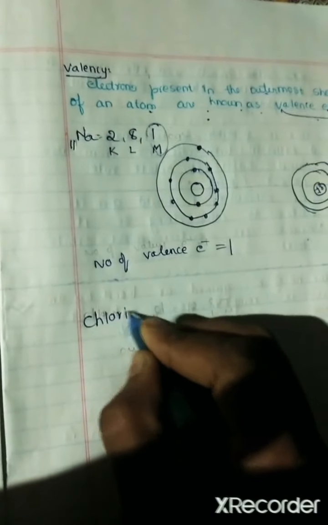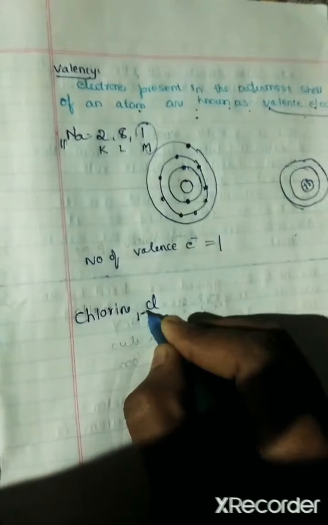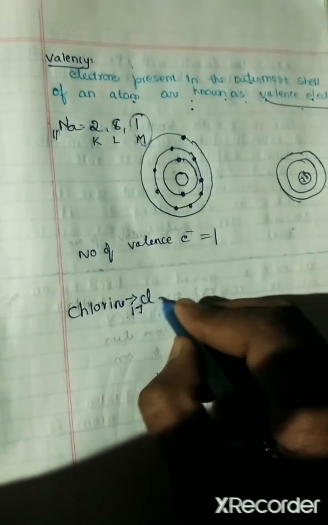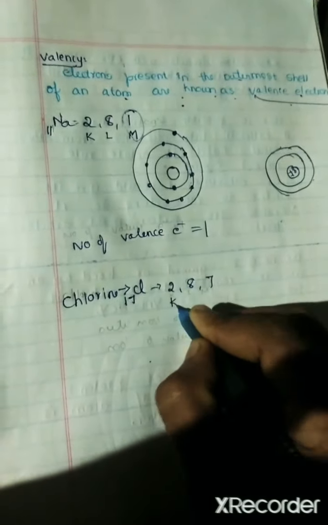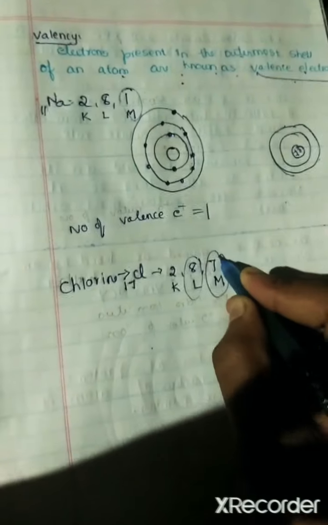Second, if we take the example of chlorine, Cl, it has 17 electrons, distributed as 2, 8 and 7. The K shell contains 2 electrons, the L shell contains 8 electrons, and the M orbit contains 7 electrons.